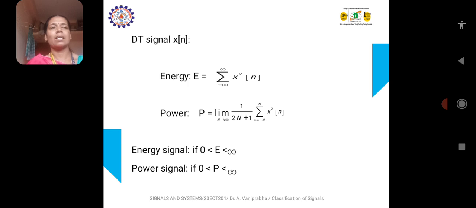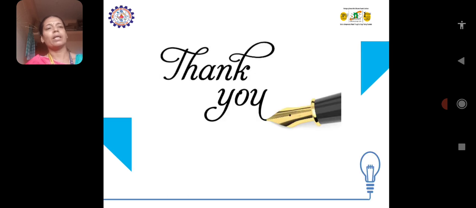So any signal can be an energy signal, or any signal can be a power signal, but we cannot conclude that a signal is both energy and power, right? A signal can be neither energy nor power signal. That is possible, but a signal shall not be both an energy signal and a power signal.